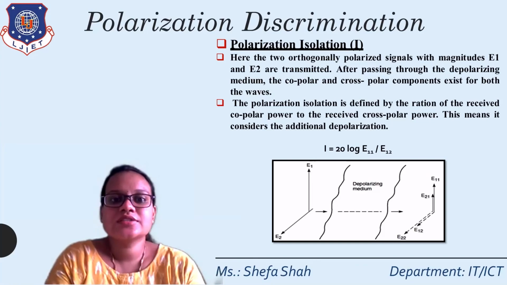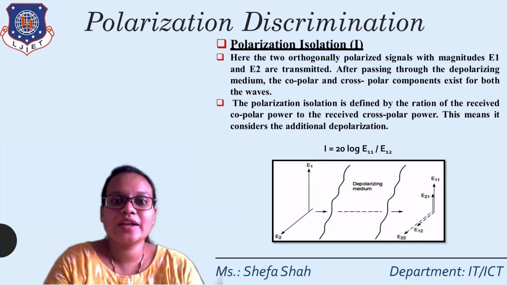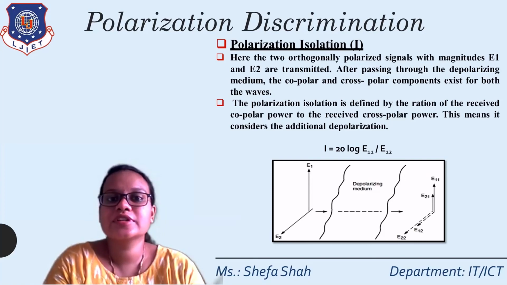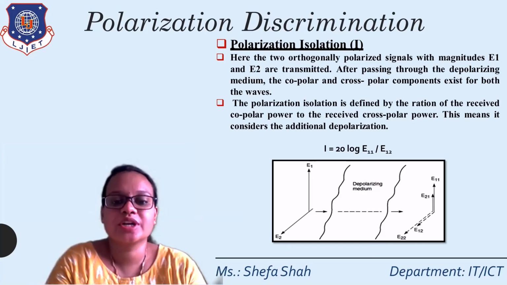So these are the two terms which occur in polarization discrimination, or you can say as a loss of polarization. First, the XPD, the cross polarization discrimination, and second, the polarization isolation, which is denoted by I.